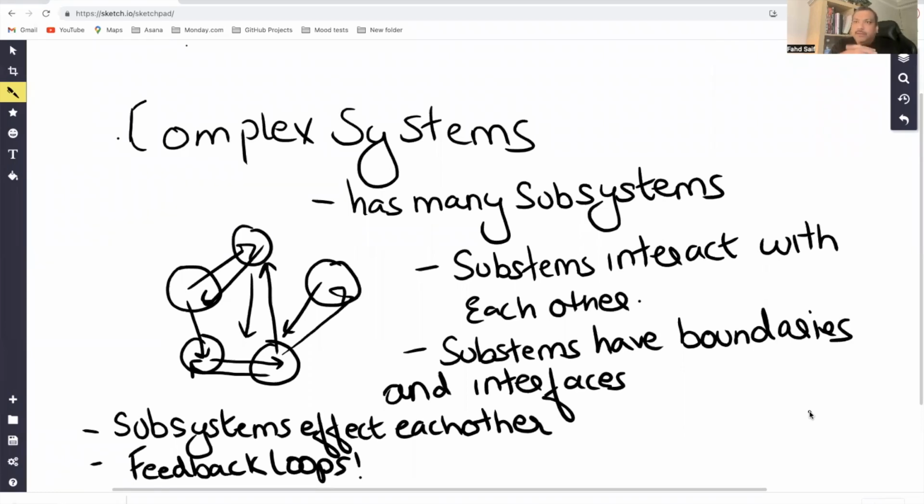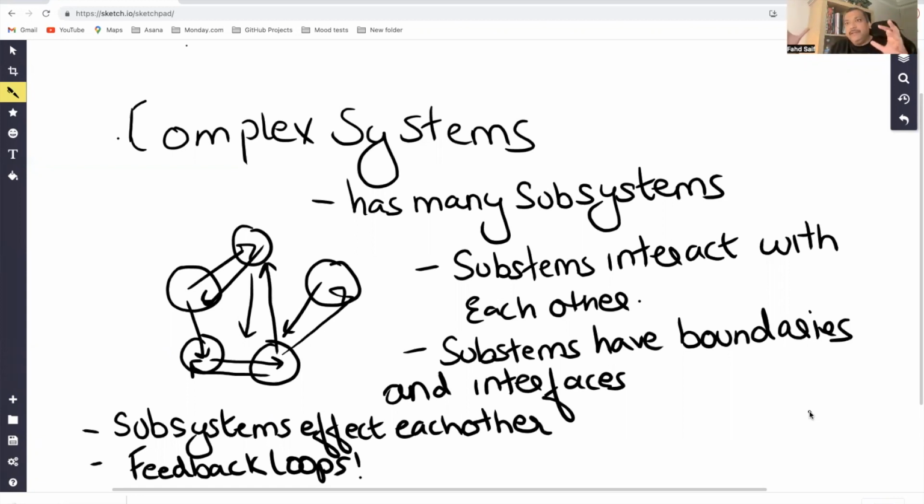All right, so let's continue our discussion and build on where we stopped in the previous session. Let's now talk about complex systems first. A complex system is basically a system which has many small subsystems, which